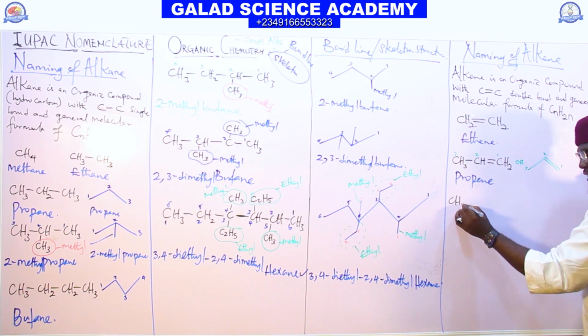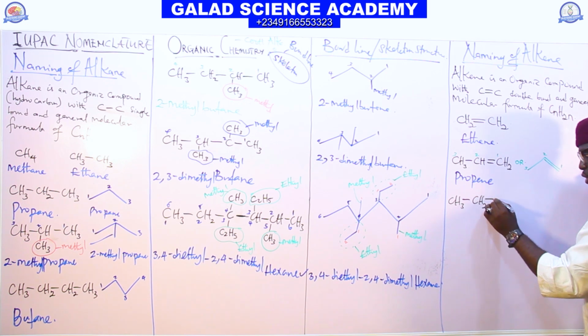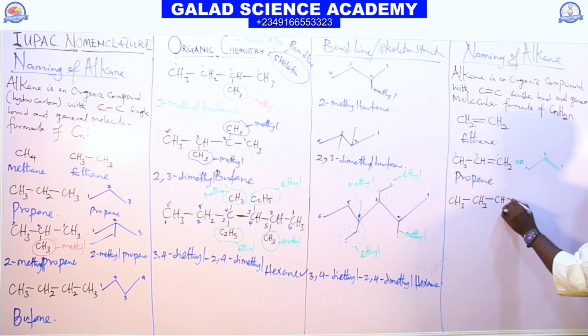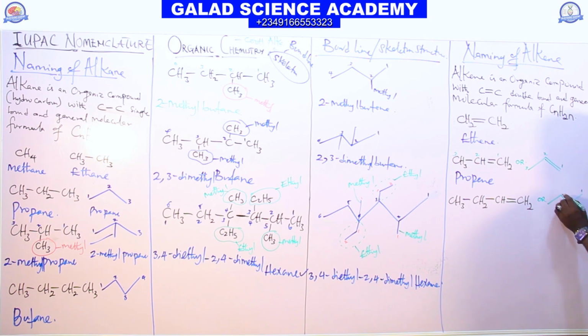Okay, if you have a compound in this form, CH3, CH2, CH double bond CH2. This compound we can also draw in bond line, 1, 2, 3, 4. So this is the first carbon, second, third, fourth.